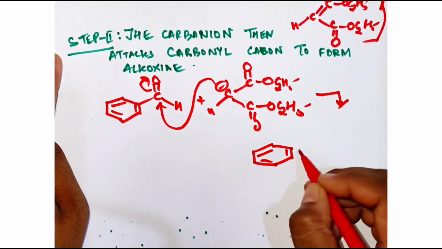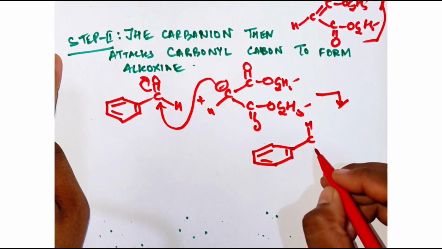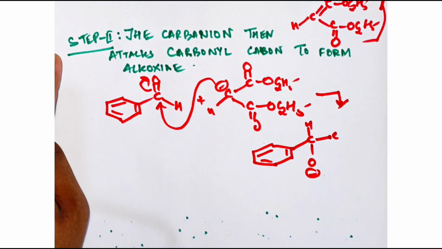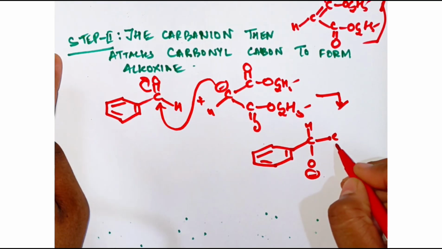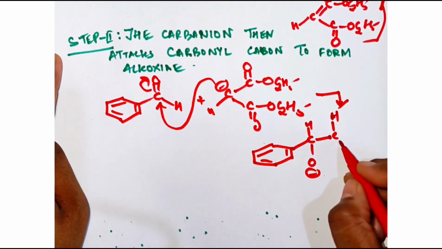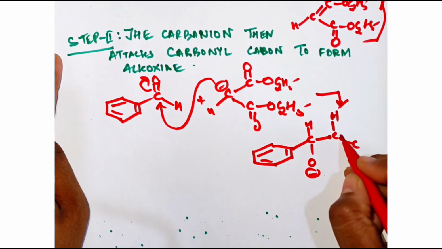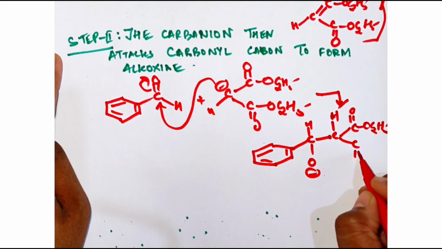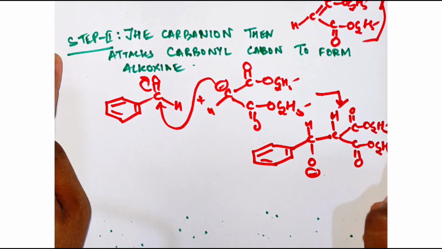The alkoxide: you are going to get H, O minus. Now comes your C. Here it will be H. Then you have C double bond O, OC2H5, C double bond O, OC2H5.